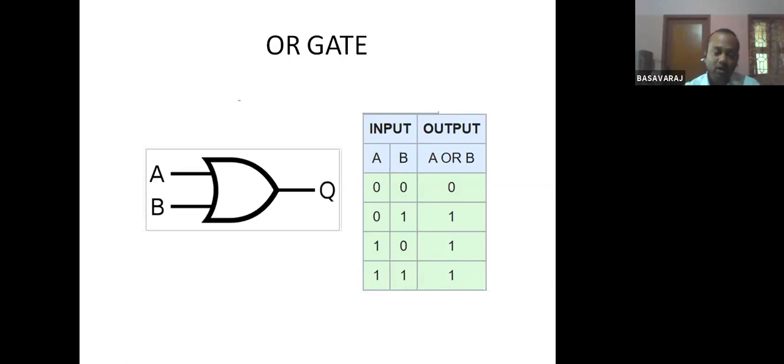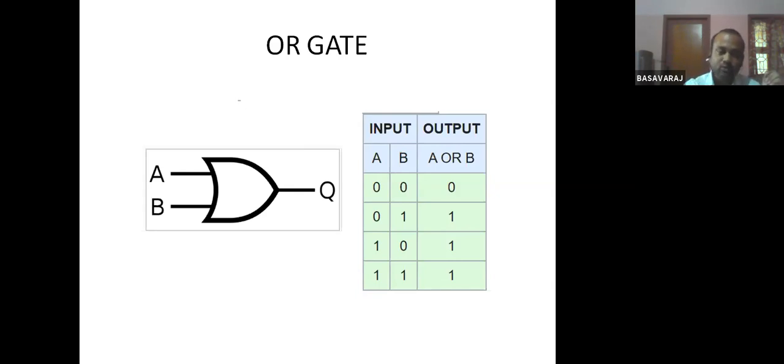Here in the OR gate, the output will be 0 if both inputs are 0. This is about an OR gate. So why am I telling all these things? Because using these basic gates itself, we are going to design flip-flops, multiplexers, decoders, encoders, the combinational as well as the sequential logic circuits.